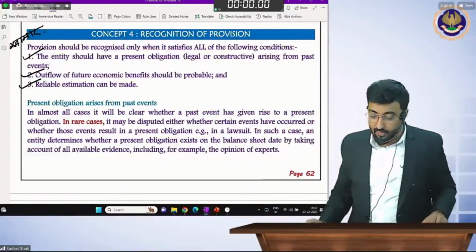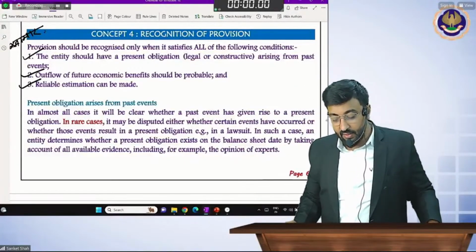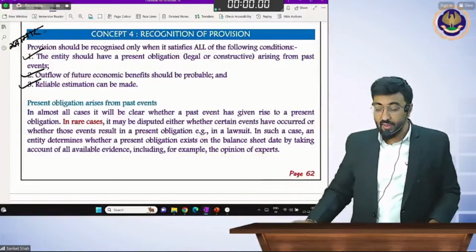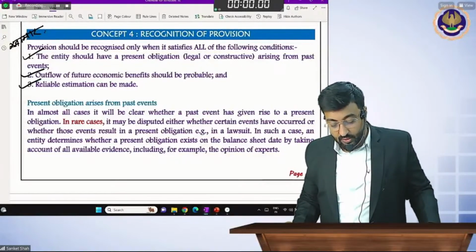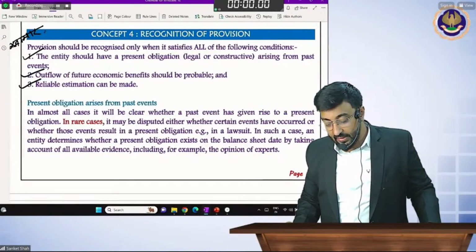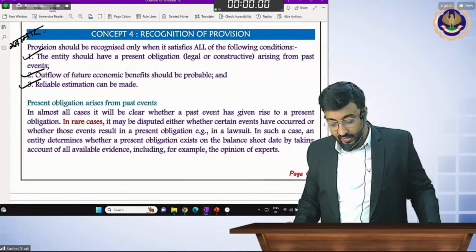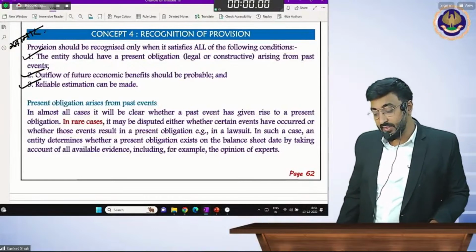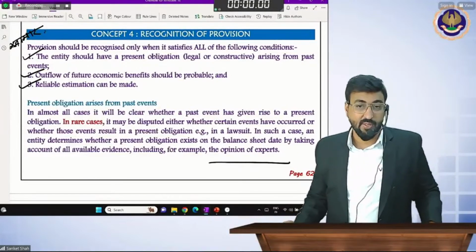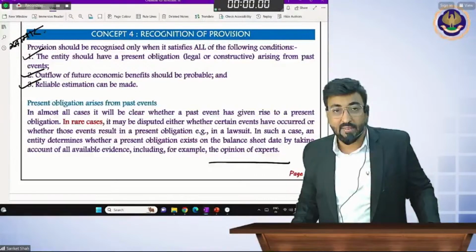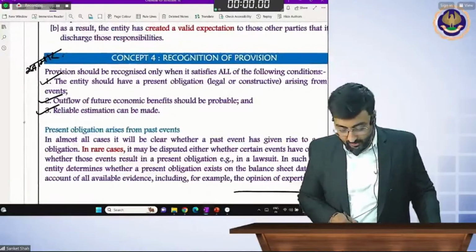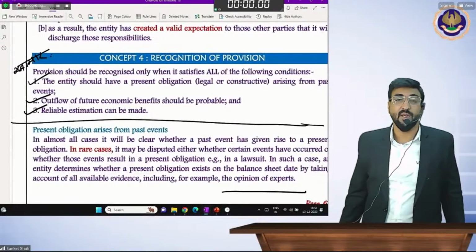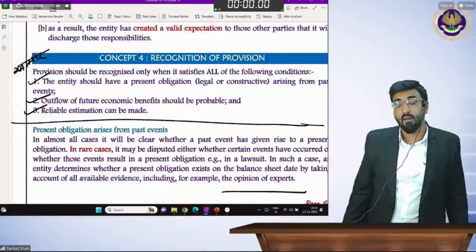See the example. In almost all cases, it will be clear when past event has given rise to the present obligation. In rare cases, it may be disputed whether certain events have occurred or whether those events result in the present obligation. Example, in a lawsuit, in such a case, an entity determines whether present obligation exists on the balance sheet date by taking into account all available evidence, including opinion of experts. So better wait for some time. I'm going to give you examples. So first you note down all these 3 points. So whenever present obligation, provision definition is there, so you have to write this in your provision.